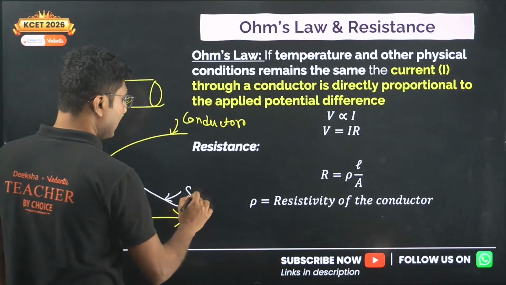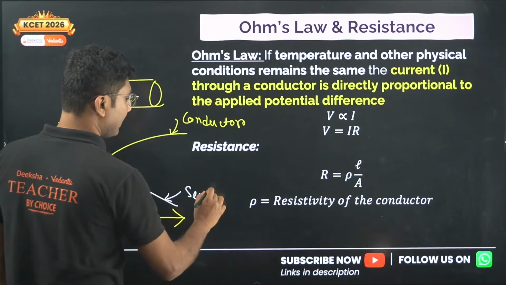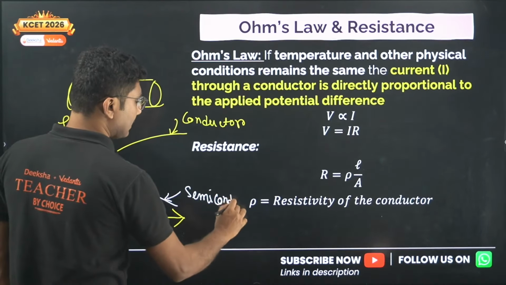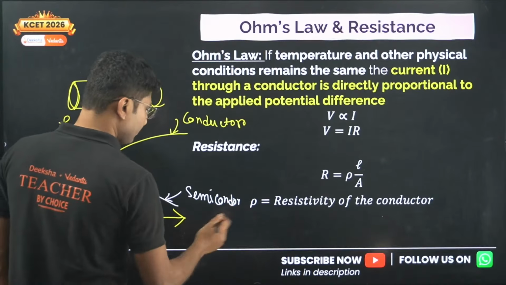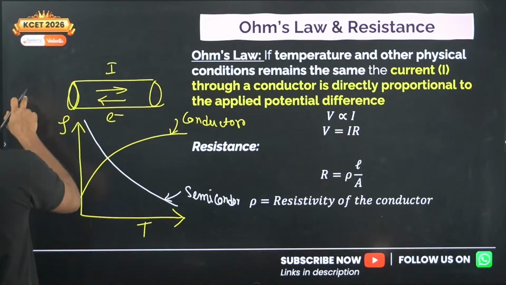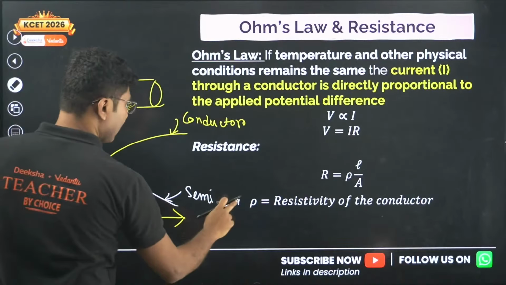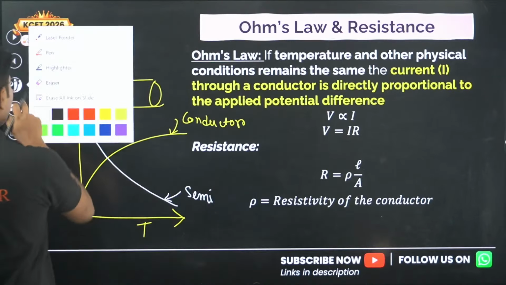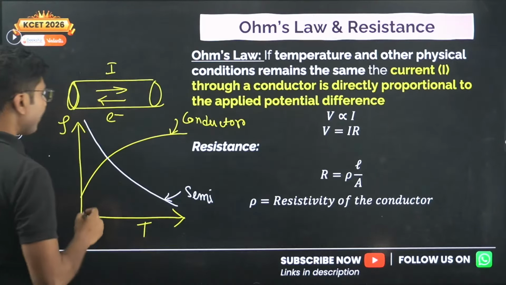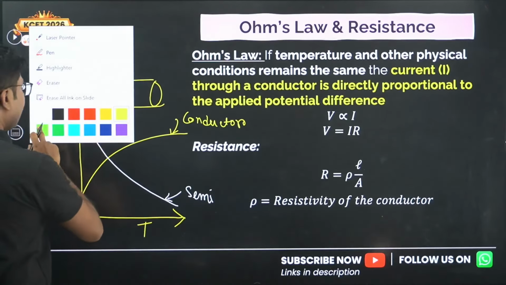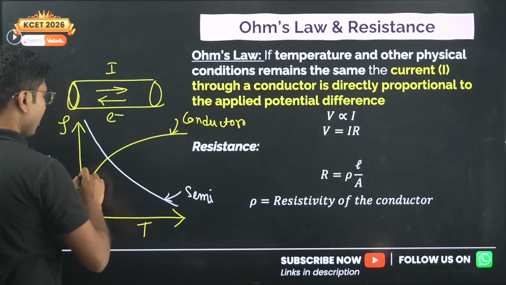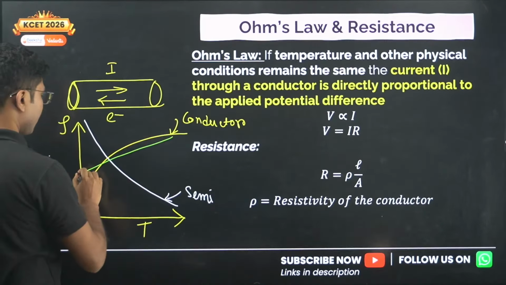These are called semiconductors. Semiconductors, we will study about them in a complete chapter later on, but for now you just know that they are called semiconductors. There are a few materials for which the conductivity neither increases nor decreases, it almost remains constant.